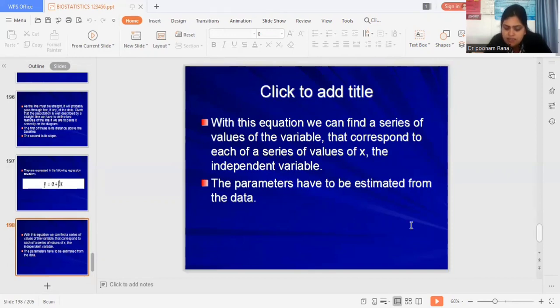So what is regression? It is a statistical method for studying the relationship between a single dependent variable and one or more independent variables. It is used to find the association between two variables where there are many variables. Correlation has to be done before doing the regression. Regression might imply causation by giving the prediction.